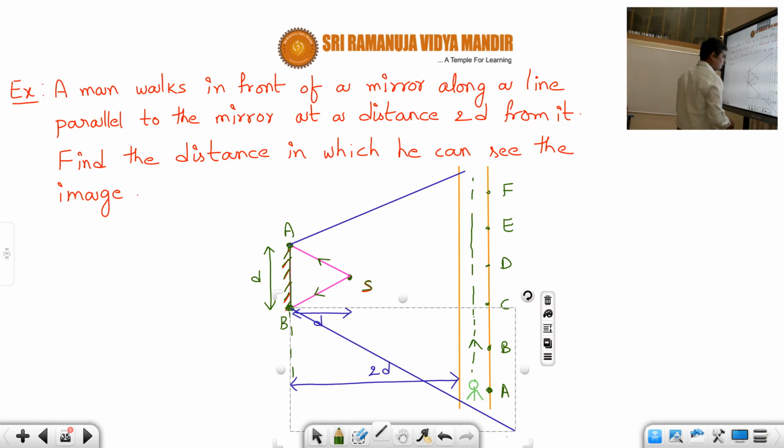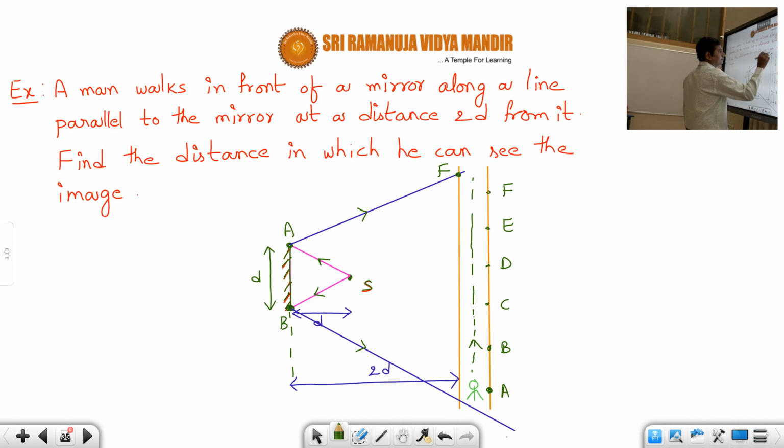Correct or not, students? One reflected ray will be like this, another reflected ray will be like this. So now these two rays are called the two extreme reflected rays. Suppose this point is F and this point is A. This region AF is called the field of view, students. This entire region is called the field of view.